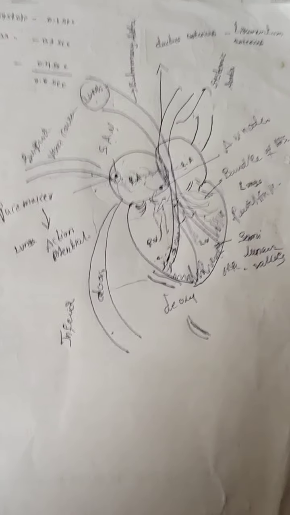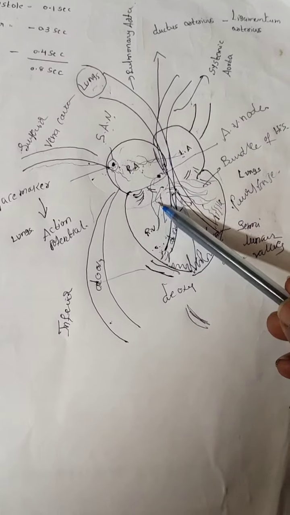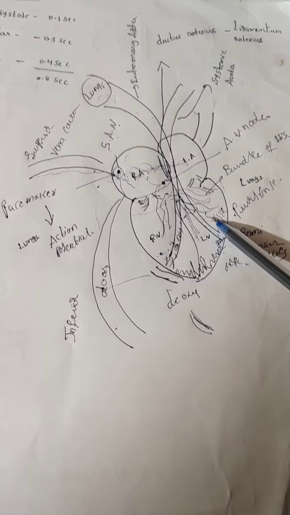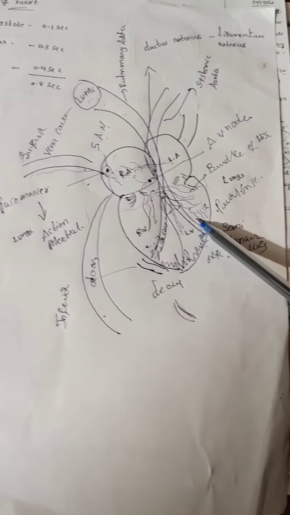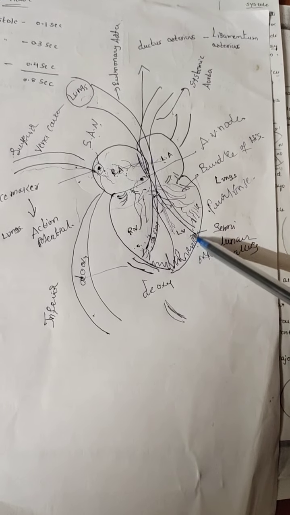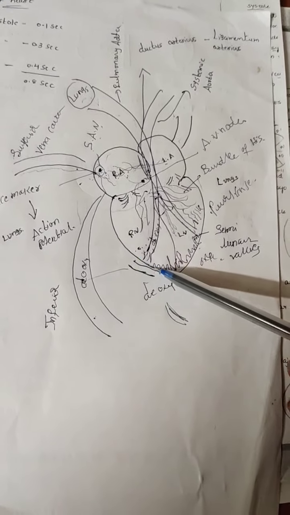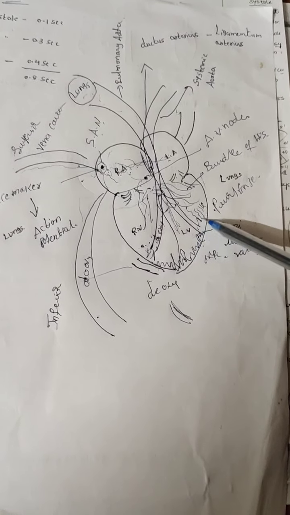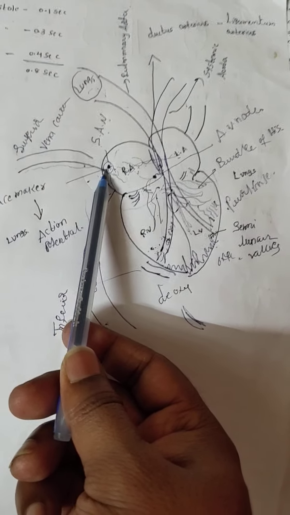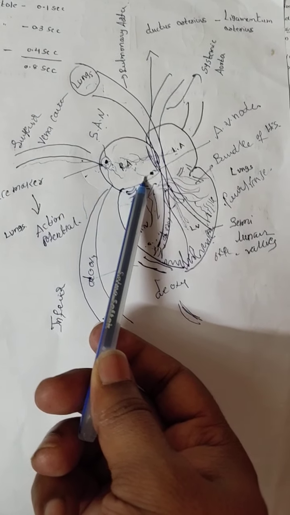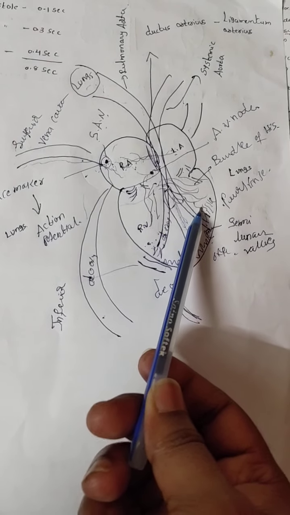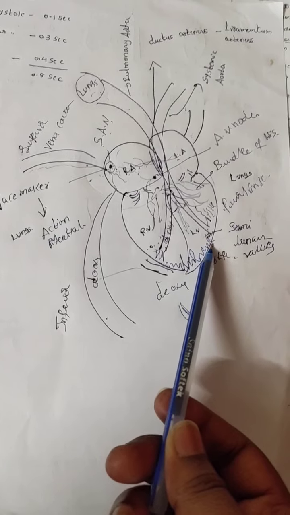From the AV node, it is transferred to the bundle of His, then to the Purkinje fibers, and from the Purkinje fibers to the ventricular musculature. This is all the ventricular musculature. I already said papillary muscles. That's why the impulse is transferred from the sinoatrial node to the AV node, to the bundle of His, to the Purkinje fibers, to the ventricular musculature.